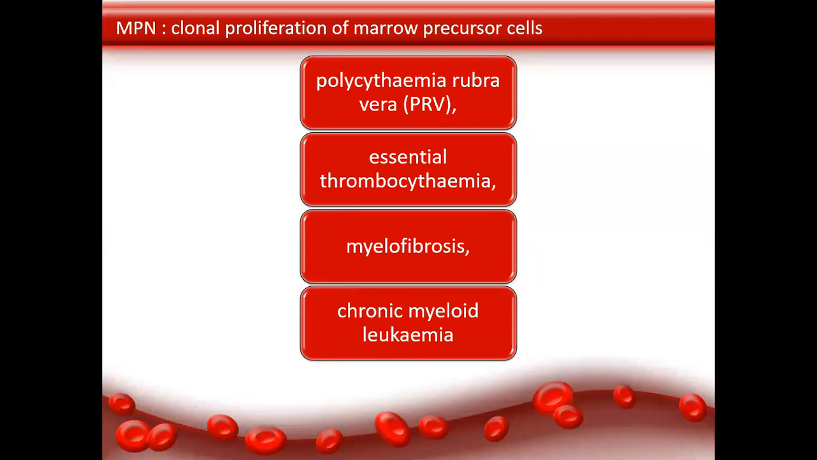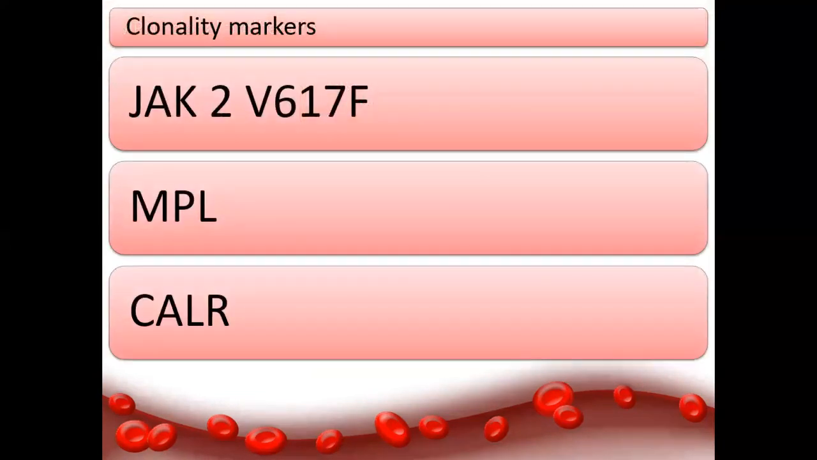myeloproliferative neoplasm. We define it as a clonal proliferation of marrow precursor cells, depending upon these precursors. It is RBC, polycythemia vera; it is platelet, ET; it is fibrosis, myelofibrosis; it is white blood cells, CML. So MPN is a clonal proliferation of marrow precursors. We say it is a clonal disorder.